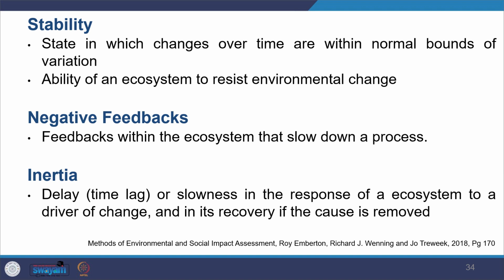When we say stability, what do we mean by stability? By stability, we mean the state in which changes happen over time, and these changes are within normal bounds of variation. Those changes are happening, but within the normal range, so that they don't affect the stability of the environment, and it has the ability to resist any kind of environmental change. Any drastic change would not happen, it would cope within those variations.